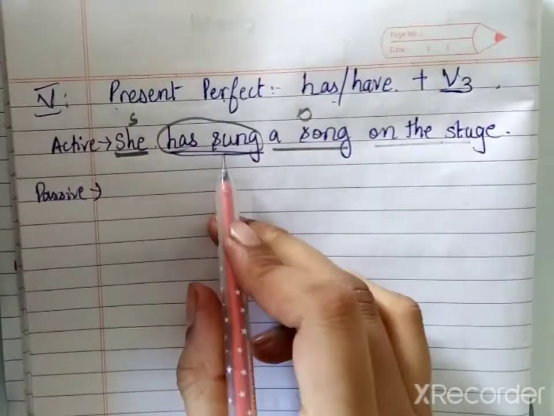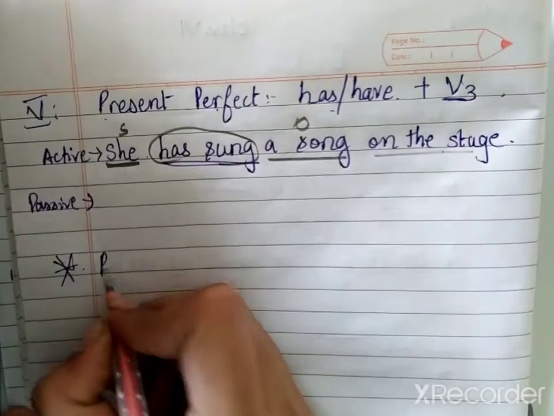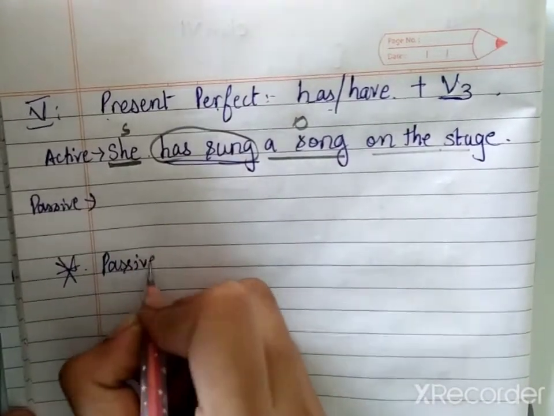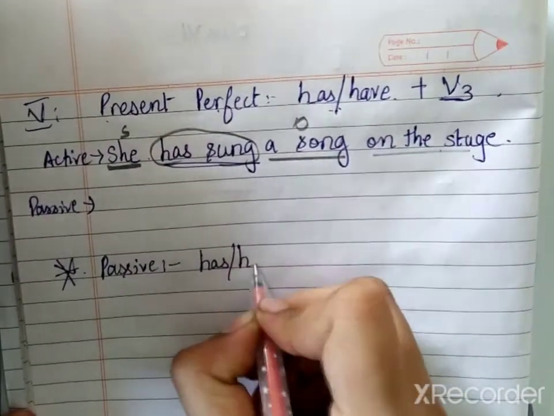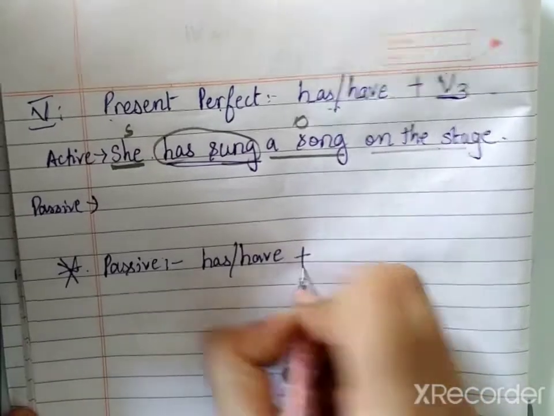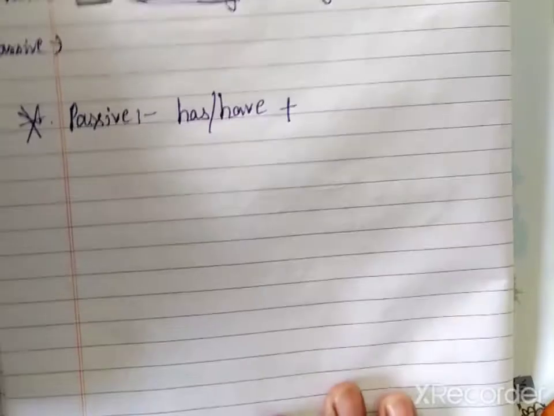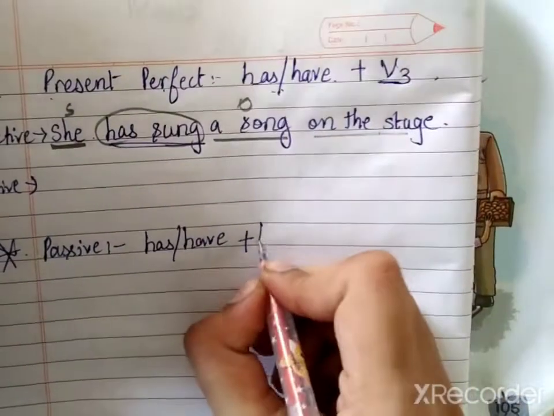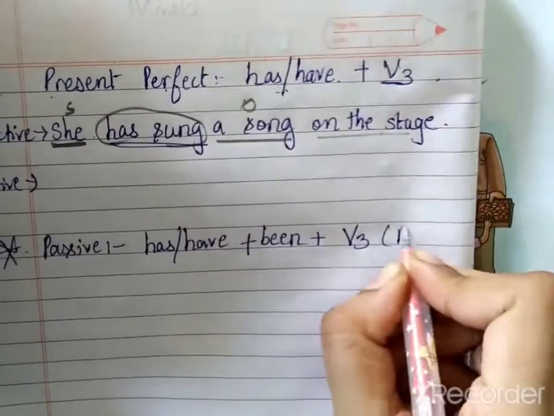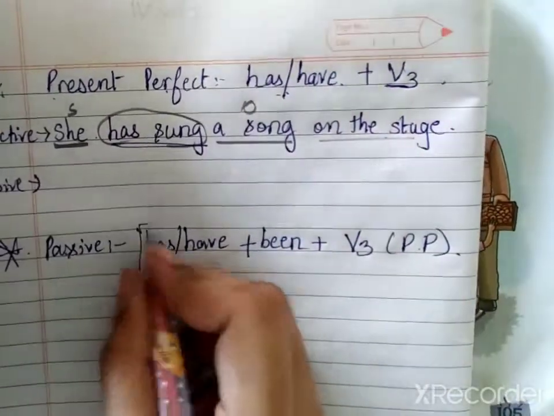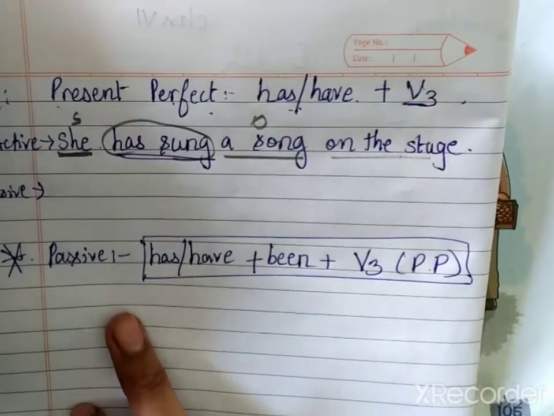In passive, how will this be? So again, the same thing. Let us learn the formula first. In passive voice, the same will be there: has or have, plus been. What will you add over here now? Been. Plus, we know we write V3, that is the past participle. So this is your formula for present perfect in passive voice.